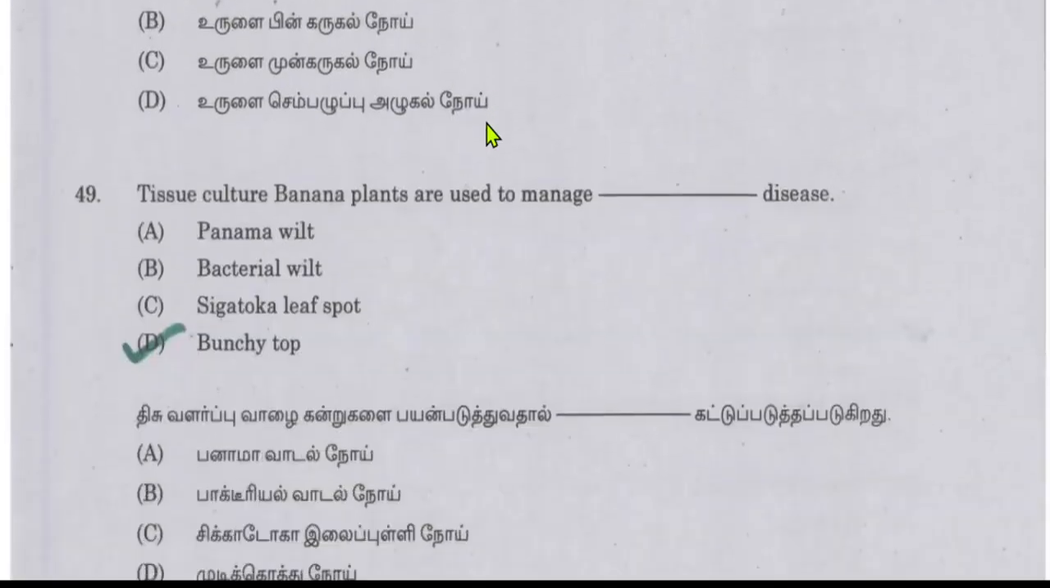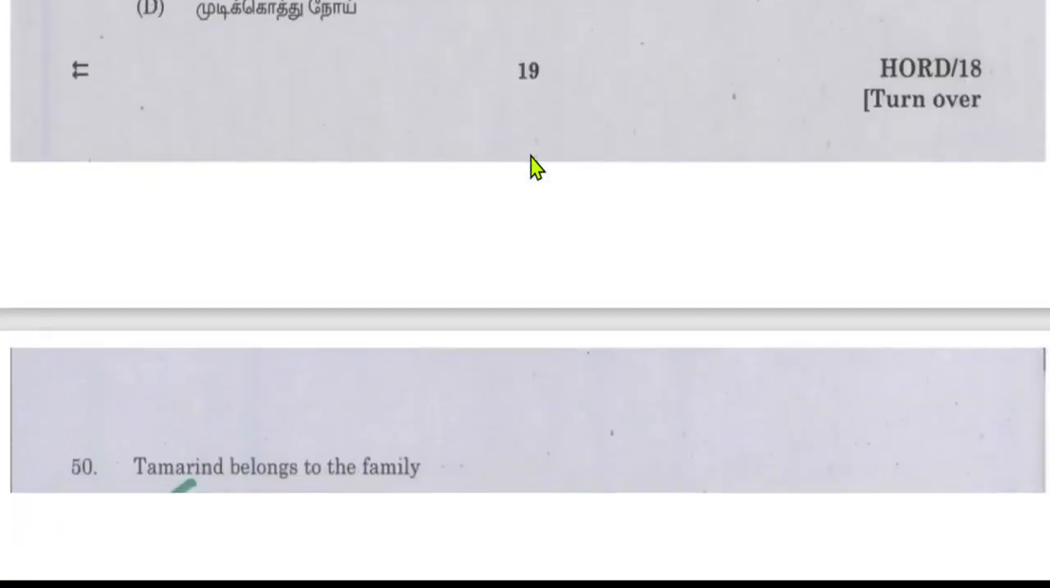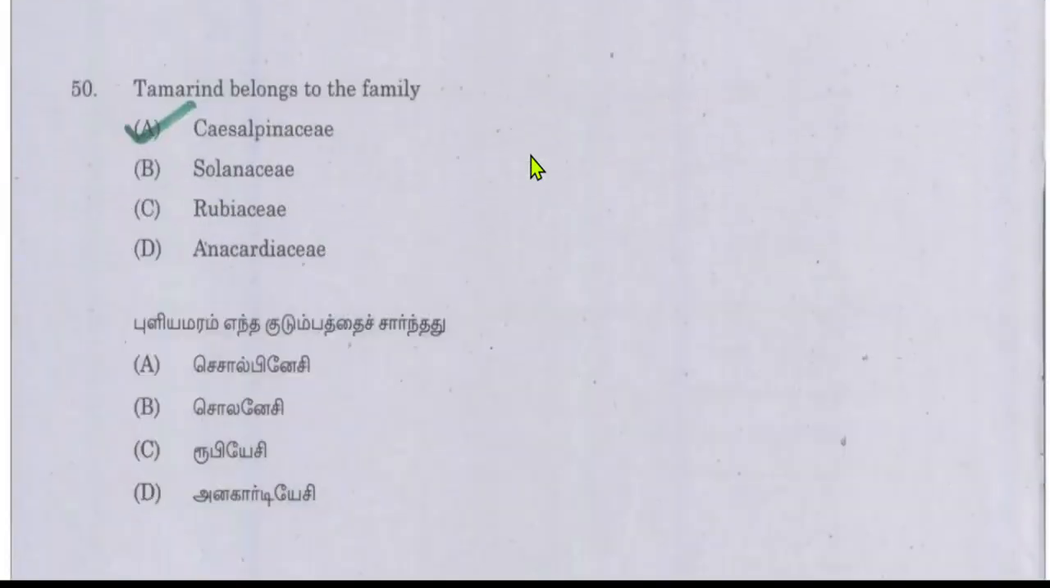Tissue culture banana plants are used to manage disease. This is the bunchy top disease of banana, and tissue culturing will help to curb the severity of this disease. Tamarind belongs to the family. So it is also a direct question. Tamarind belongs to the family Caesalpiniaceae.